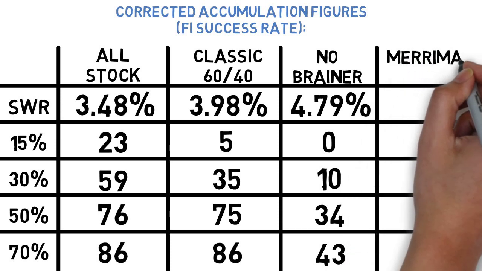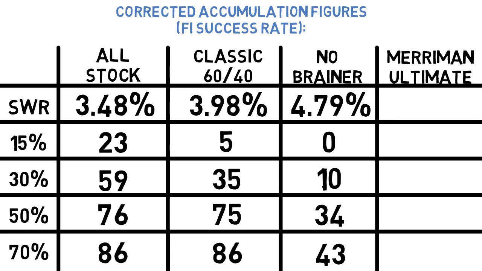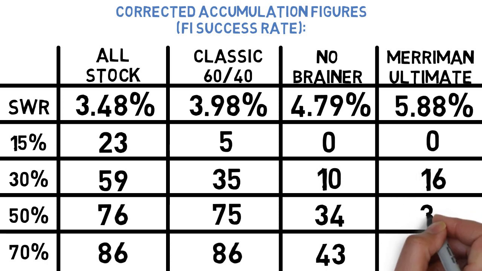The Merriman Ultimate strategy, or at least the modified version of it that we had to use for the video due to my not having data on international small cap value funds, had complete data going back to 1976, and a safe withdrawal rate during that stretch of 5.88%. Similar to the no-brainer strategy, it has yet to reach FI utilizing a 15% savings rate, but under a 30, 50, and 70% rate, it succeeded in 16, 32, and 39 of the 44 possible scenarios.